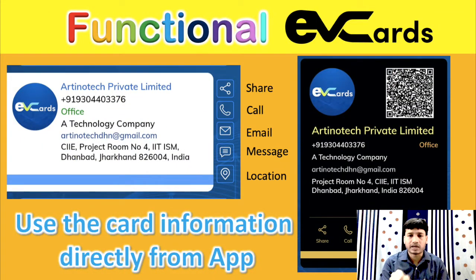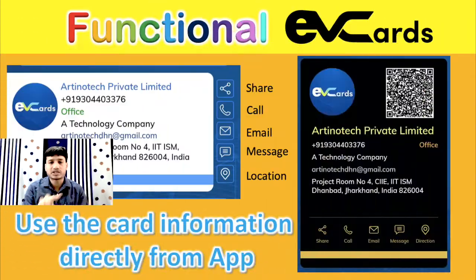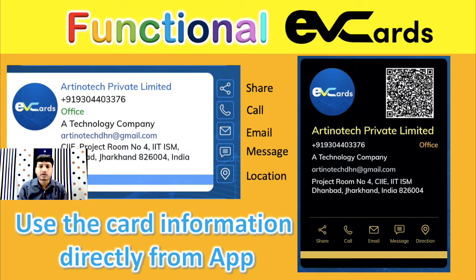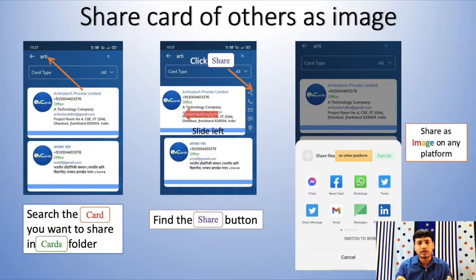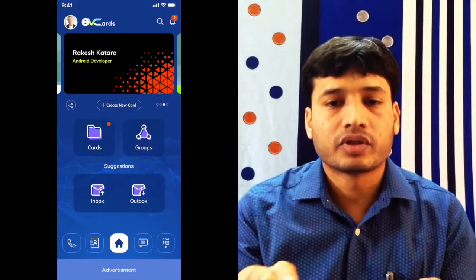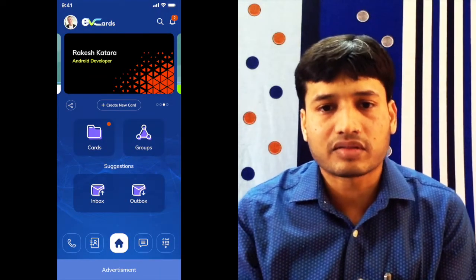So there are features the app will guide you. In the current version you can slide it here and there, or you can touch to enlarge it. So you can use the contact information from the buttons given below. You can share the contact of other person also as an image. In the coming version, you can give it as a suggestion also.